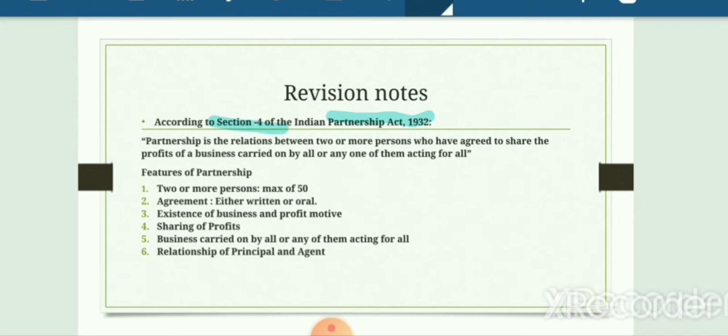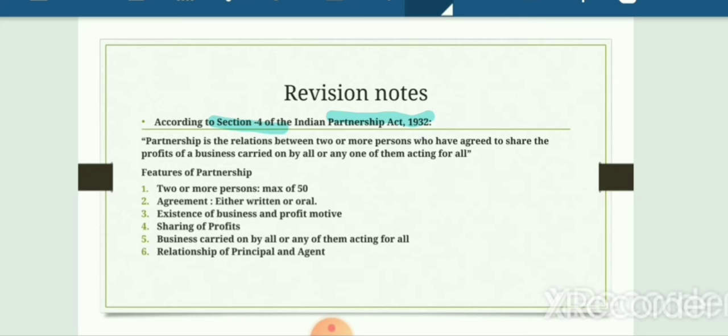First feature is two or more person. It means minimum of 2 and maximum of 50 can be involved in a business of partnership. Second, agreement. That agreement can be oral or written, and as you know, written agreement is known as deed. Now, third, existence of business, and that existence must be for lawful business. It means partnership can't be there for illegal business, and profit motive should be there.